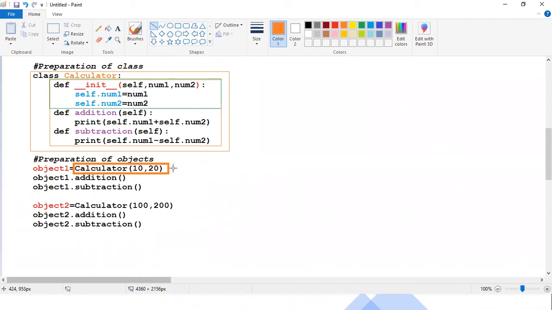See how you wrote the class, the same name you have to use here. And see, when you write this one, what happened? The control directly goes to the init block. Observe how the code will execute.